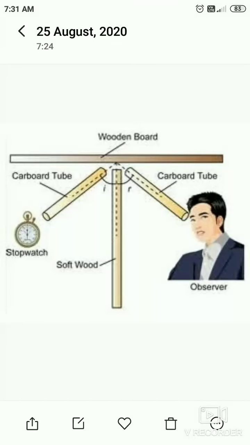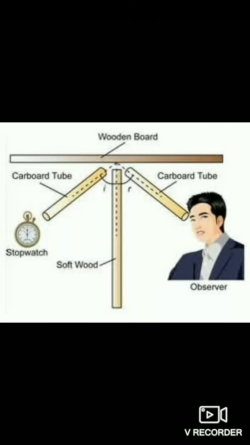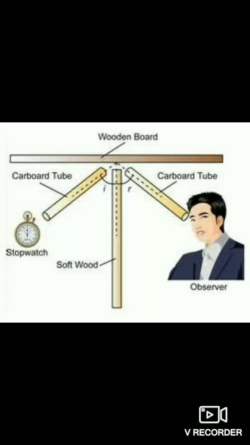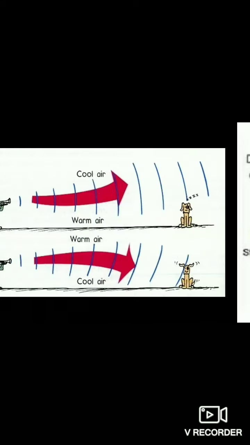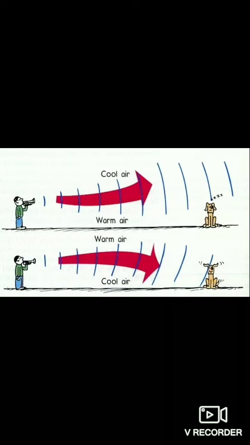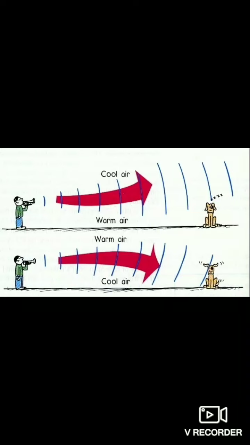So, as usual, for the reflection of sound, we need to add some idea about good and bad reflectors of sound. That is, hard materials with smooth surfaces such as metal, non-metal alloys, and cement, that is cemented walls, are good reflectors of sound.